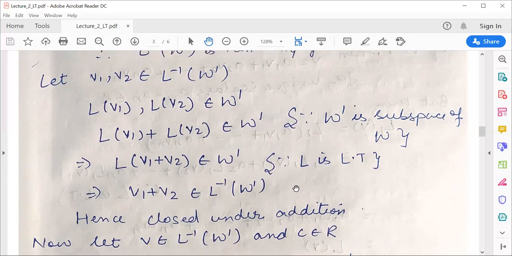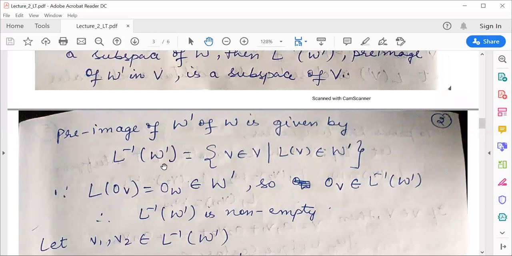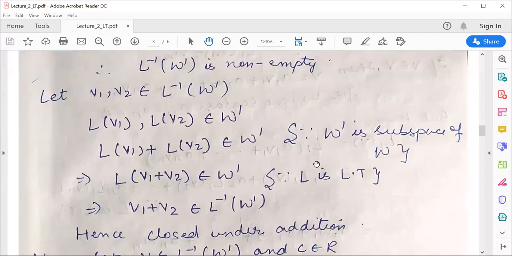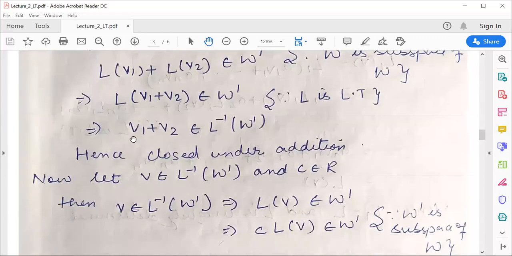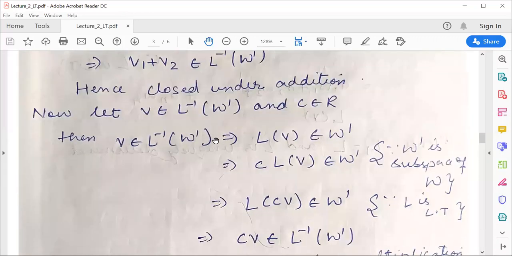This is again by the definition of L inverse of W', because it is the set of all the V's such that L of V belongs to W'. So here, L of V1 plus V2 is belonging to W'. That means V1 plus V2 belongs to L inverse of W'.